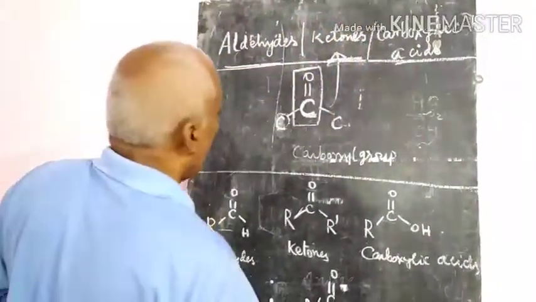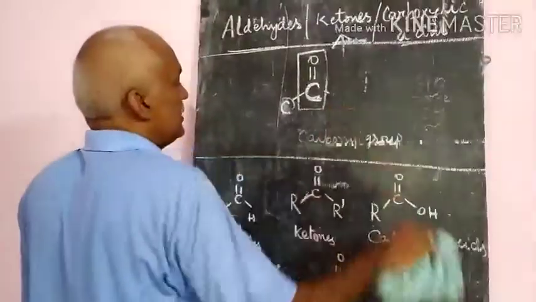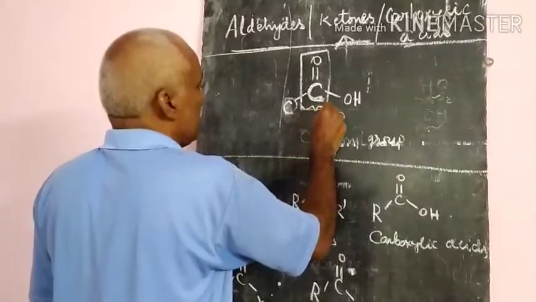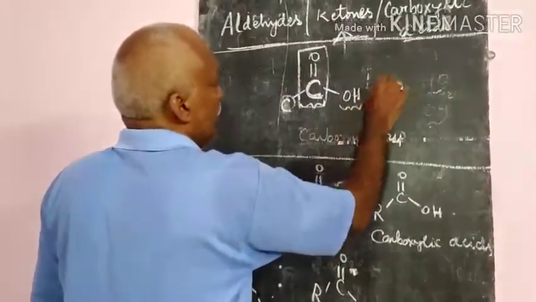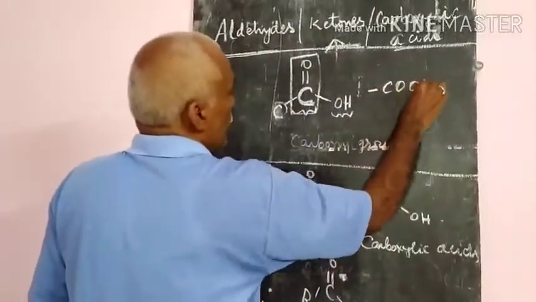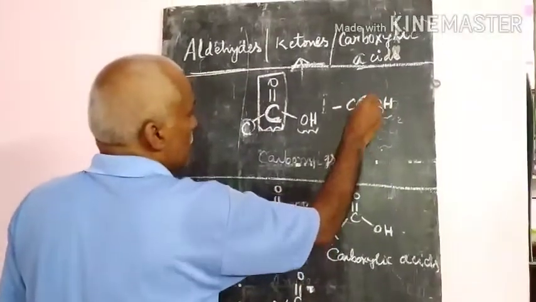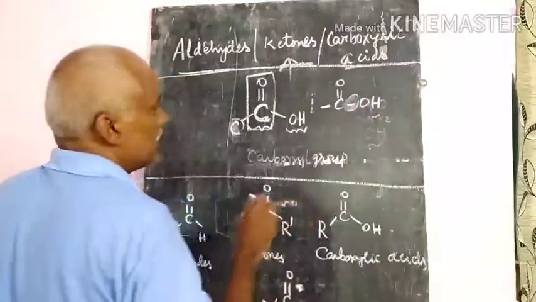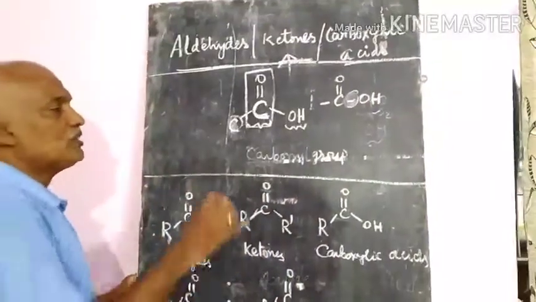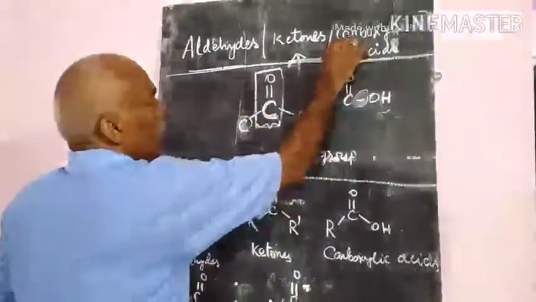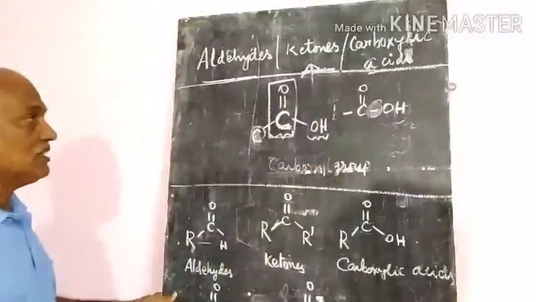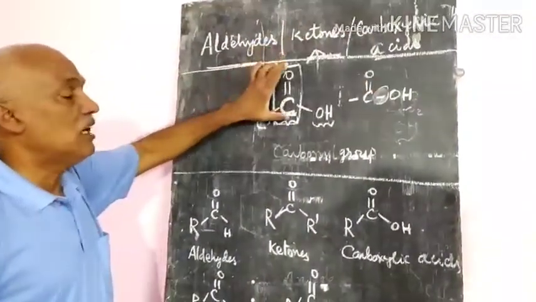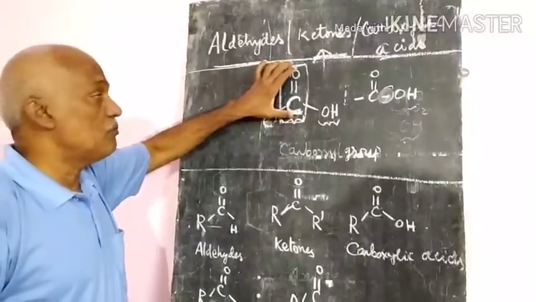Next, on one side, if the carbonyl group contains the OH group, generally it is written as COOH. That means this oxygen is doubly bonded to the carbon and this one is singly bonded to carbon. So the COOH group is called the carboxylic group. Like this, all these three compounds contain the carbonyl group, and that is the most important.